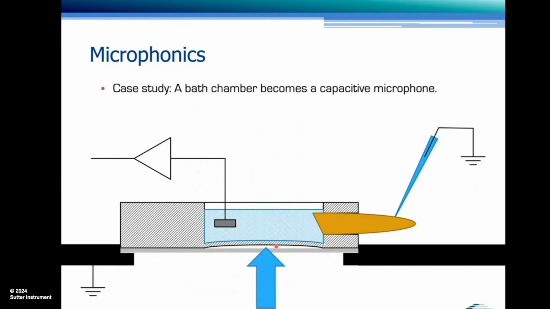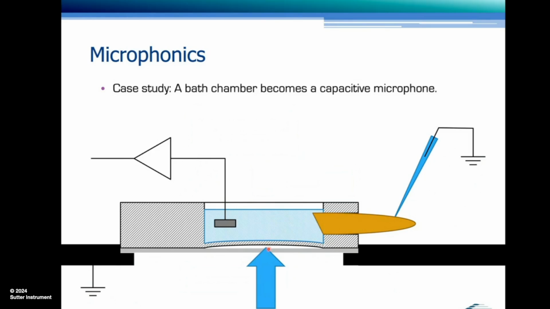And the way I noticed that was because I suddenly saw myself talking, or somebody talking in the hallway, or even just walking past in the hallway. I saw that on my electrophysiological signal. And that was because this membrane here created a perfect capacitive microphone.